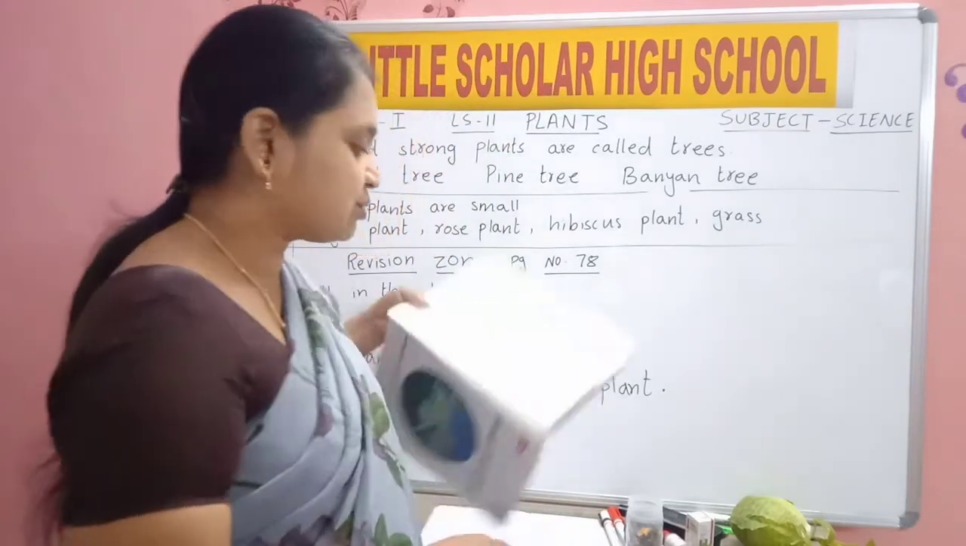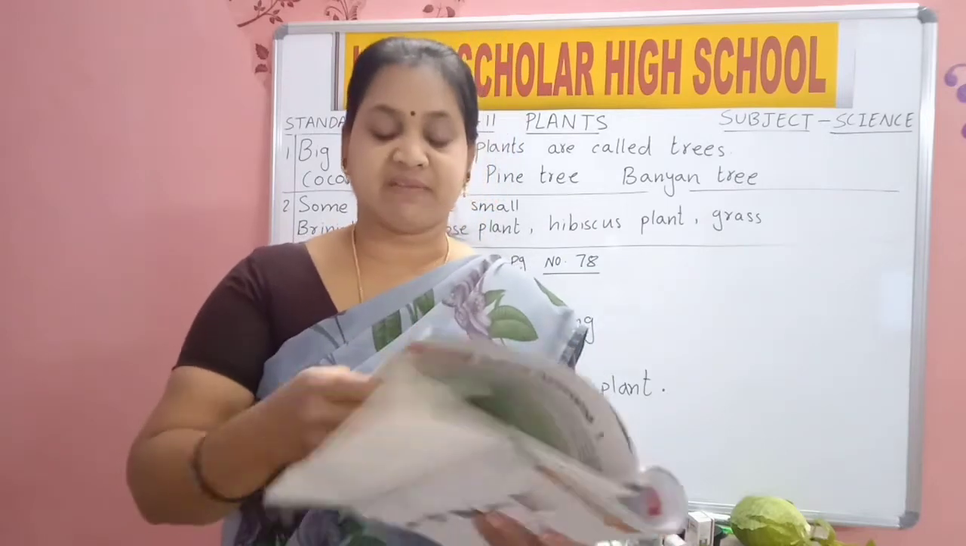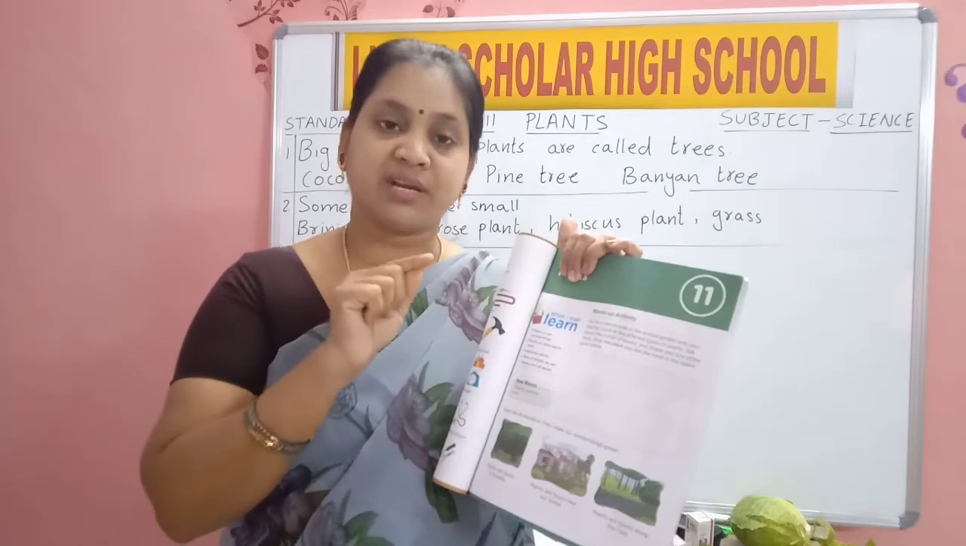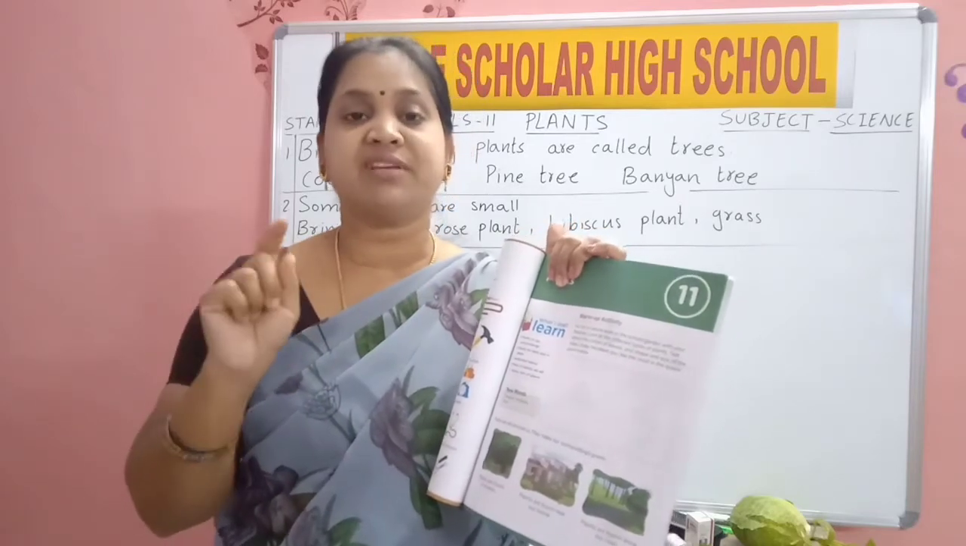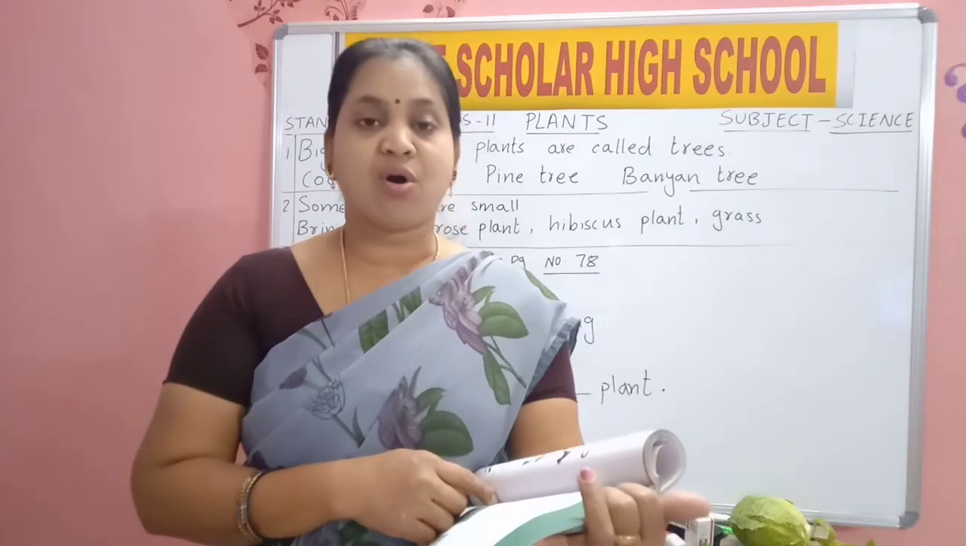Now open your textbook. Page number 77. When I am reading the textbook, you will place your finger on that word and move your finger. Which word I am reading, you should move your finger. Plants are all around us.